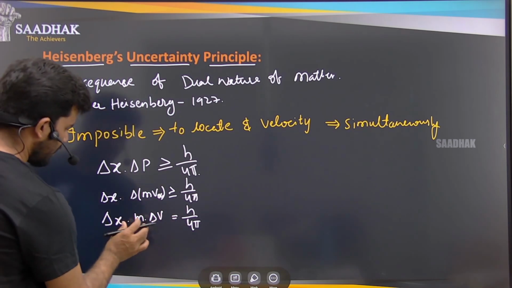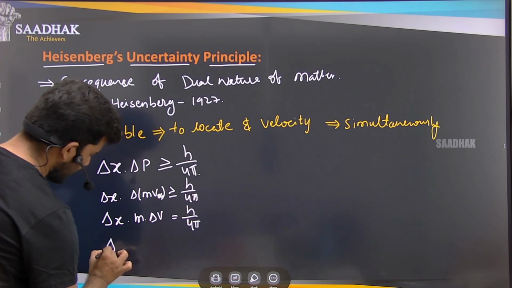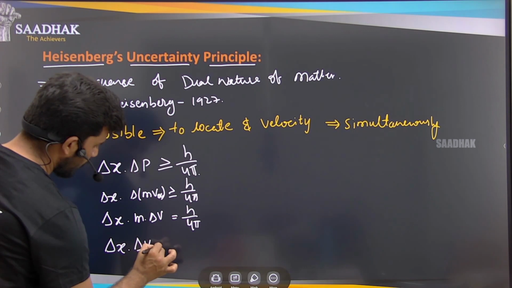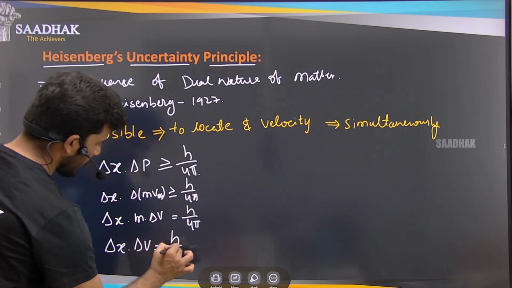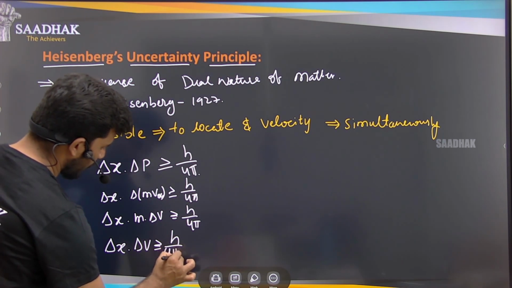So this is the velocity uncertainty and the position uncertainty. Delta x into delta v is greater than or equal to h by 4 pi m.